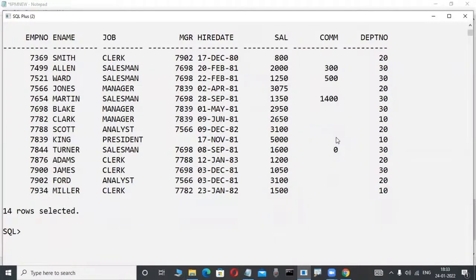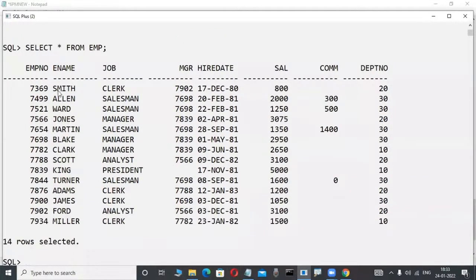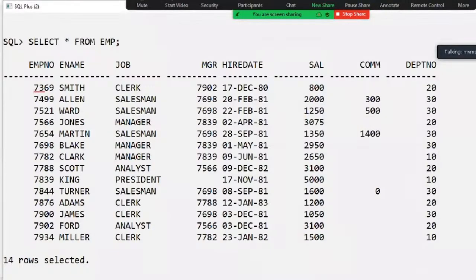I am an experienced person, so I am telling all these things. Now check it out here. Don't write it, just a demo. Observe here, the rules are there. I am telling you, suppose in this table, observe here, every cell has a single value. Observe it here, a single value.